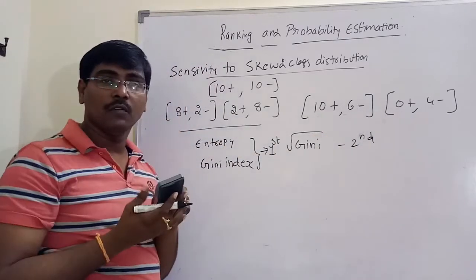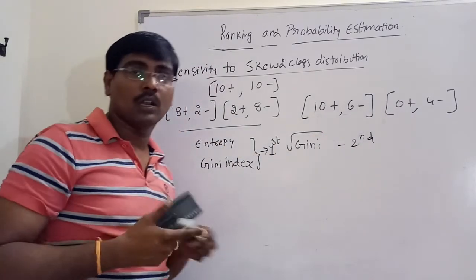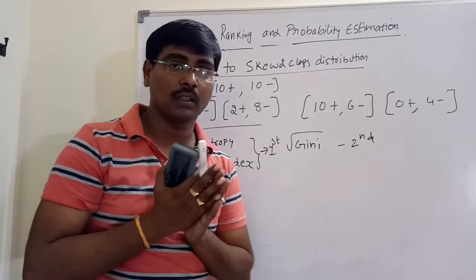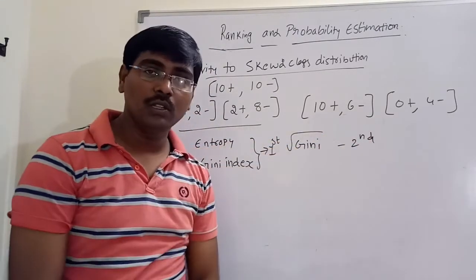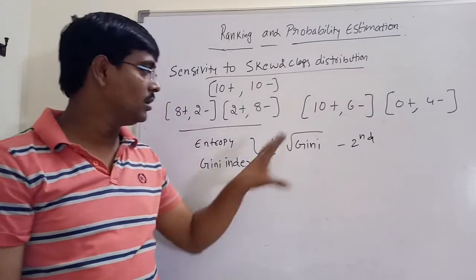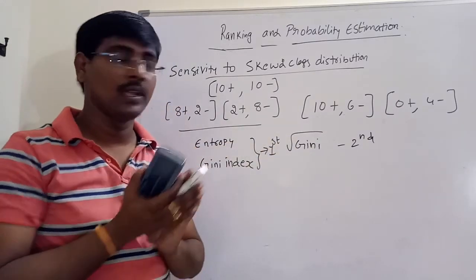For the square root of Gini, the second split is the best one. Now my question is, which one is better? Do we have to follow entropy or the Gini index, or do we have to follow the square root of Gini? So this leads to some confusion.